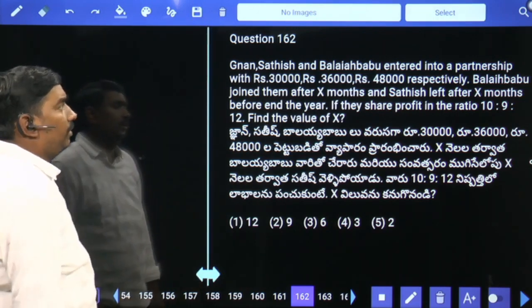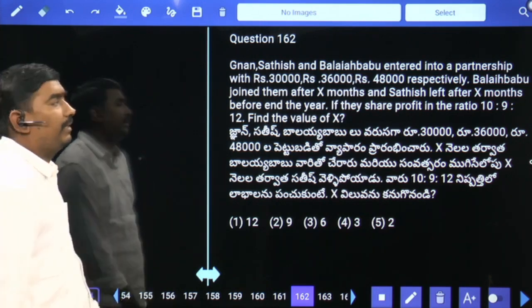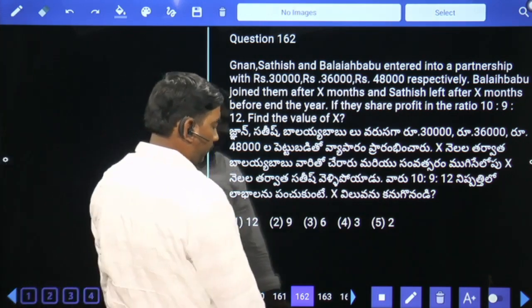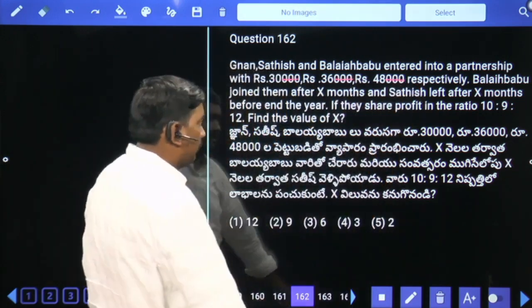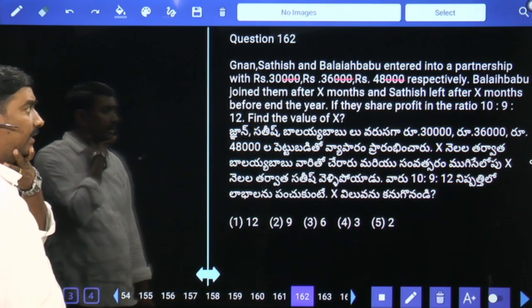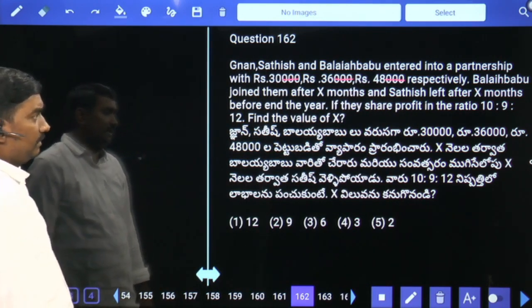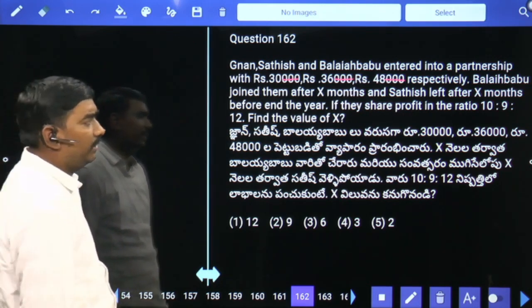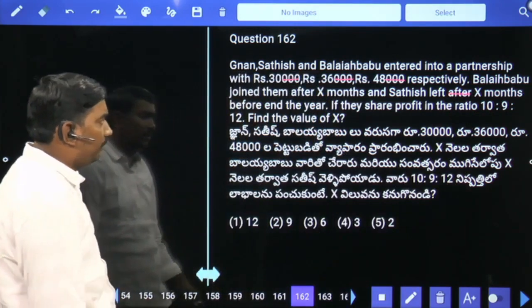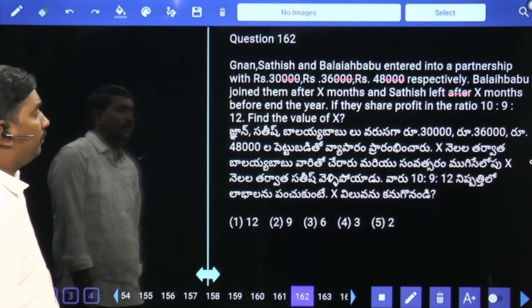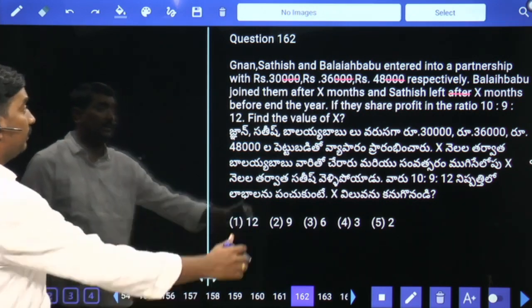Gnan, Satish and Balay Babu entered into a partnership with 30,000, 36,000 and 48,000 respectively. Commonly 3 zeros, get it cancelled here itself. Balay Babu joined them after X months and Satish left X months before the end of the year. They share profit in the ratio of 10 is to 9 is to 12. Find the value of X.